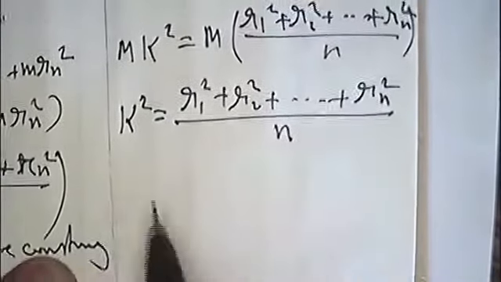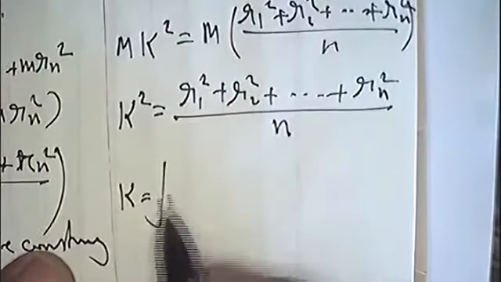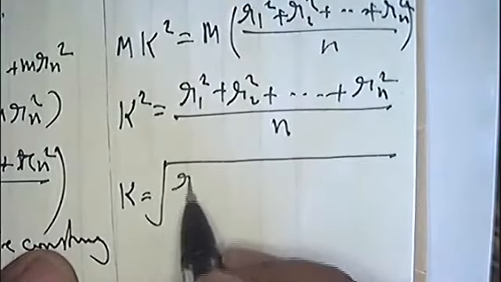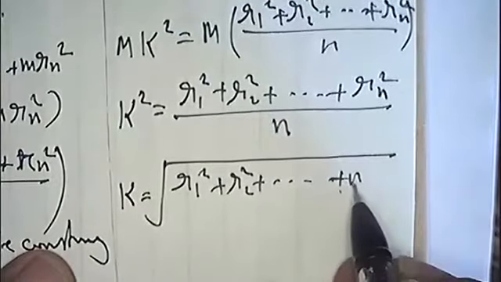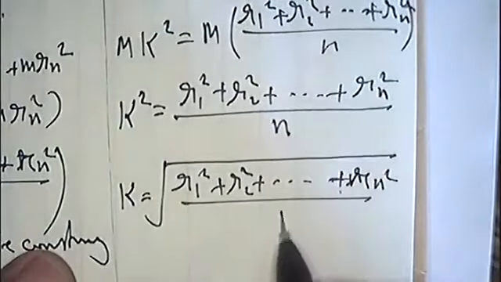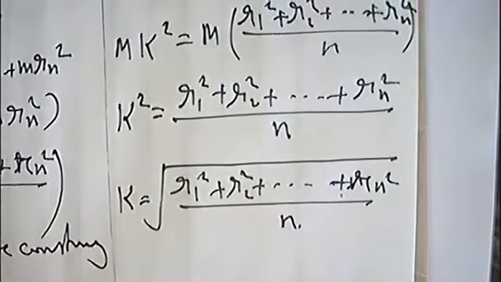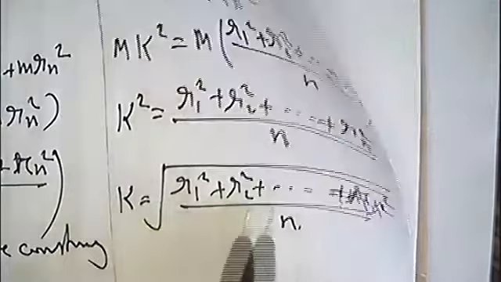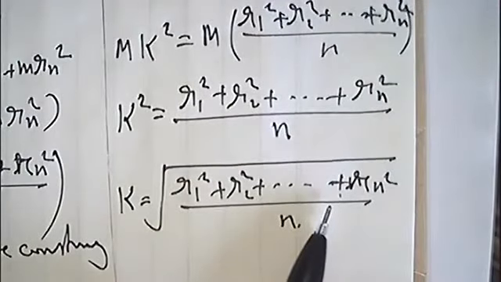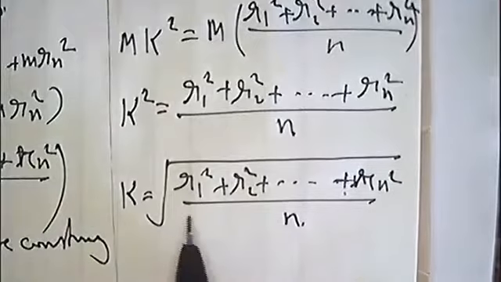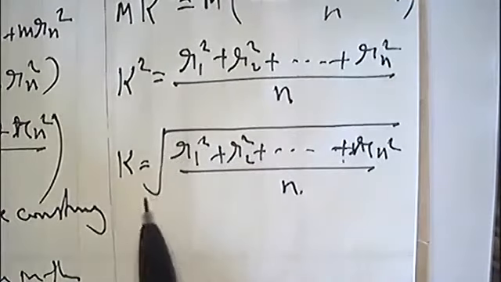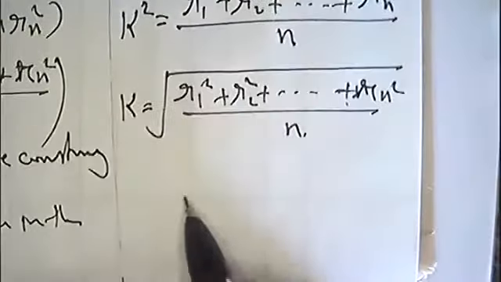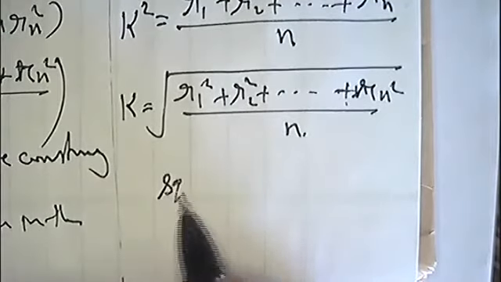So what is k? k equals square root of this whole, r1 square plus r2 square up to rn square, whole divided by n. Now can anyone guess what is k mathematically? It is a square root, है ना?